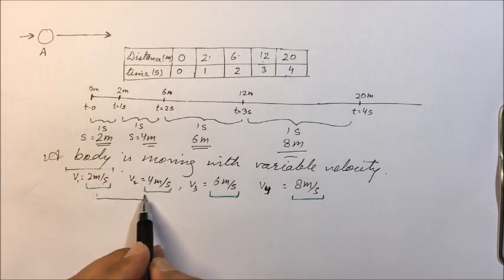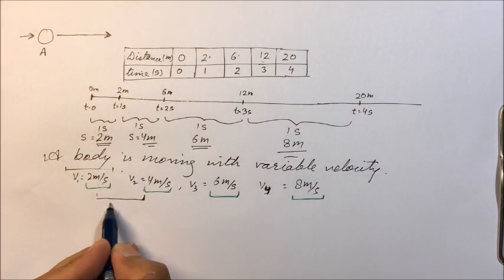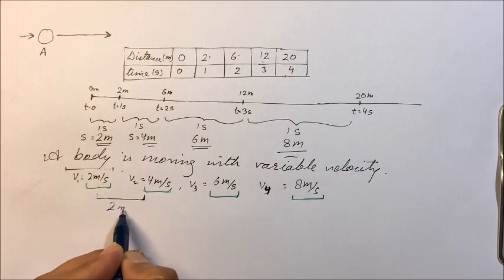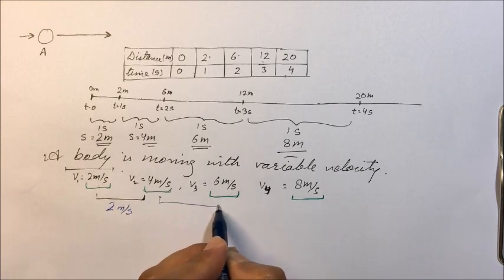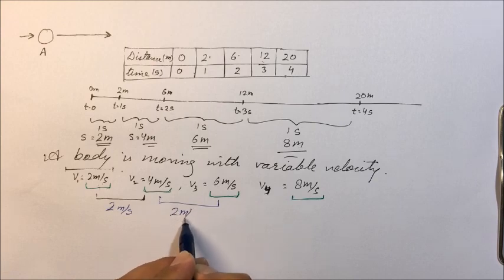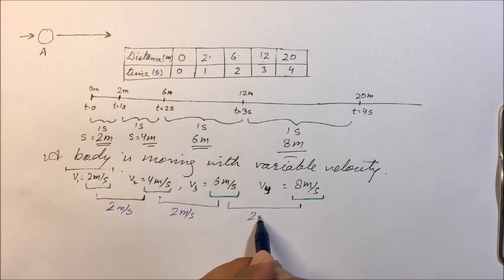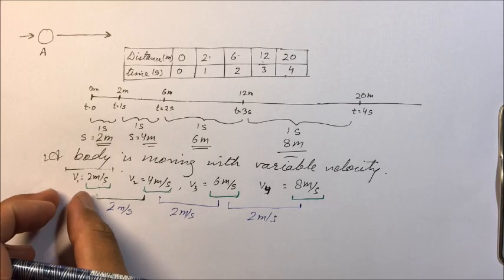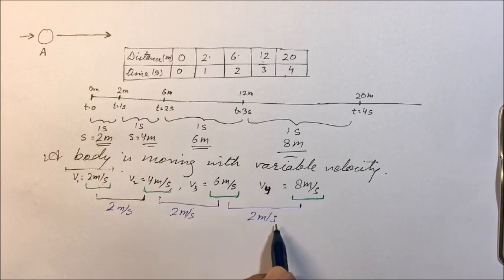Here by how much the velocity has increased? It has increased by 2 meter per second. Here also it has increased by 2 meter per second. Here the velocity is increased by 2 meter per second. In each second, the velocity is increasing by 2 meter per second.